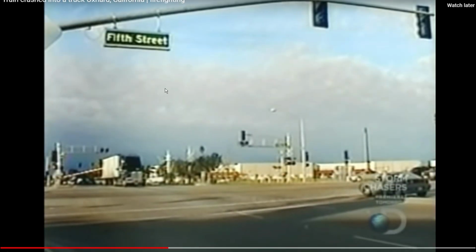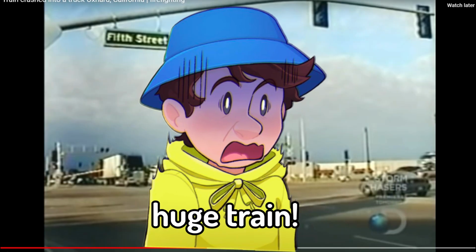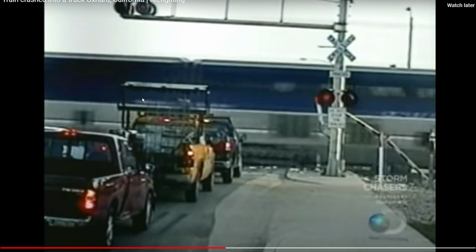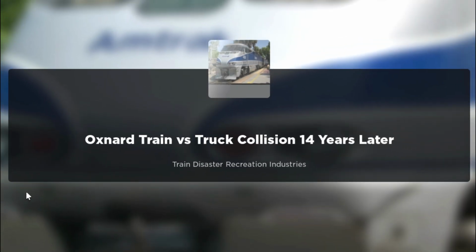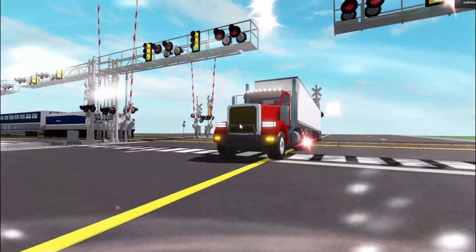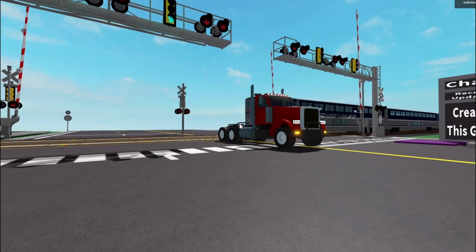Yeah, this dude went onto the wrong side of the track and his car is now stuck on the train track. Yeah, I'm talking about a huge train coming, bro. That looks like a Mr. Beast video right there. And that dude is gone. Here it is, Oxnard Train versus Truck Collision a couple years later. There's the truck right there. Dumb truck, move out of the way! And kaboom, kaboom, kaboom.